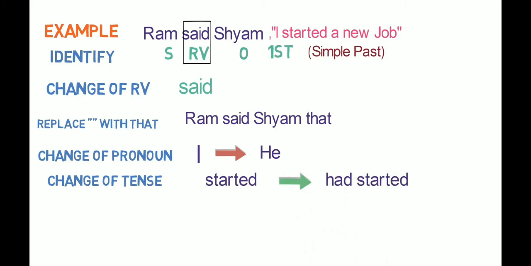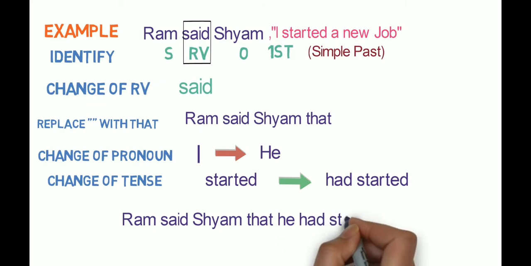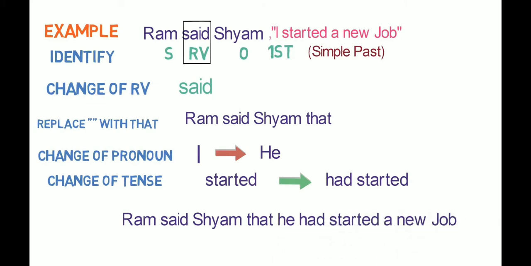And the sixth step won't come here as there are no words referring to time in the reported speech. So the final outcome is: Ram said to Shyam that he had started a new job. Let's look into the next example. They said, we'll plan a picnic tomorrow.